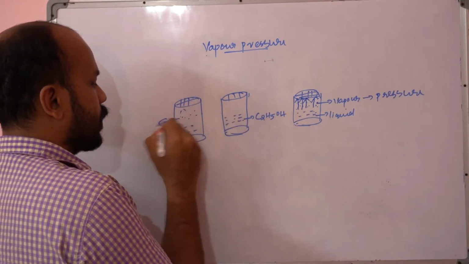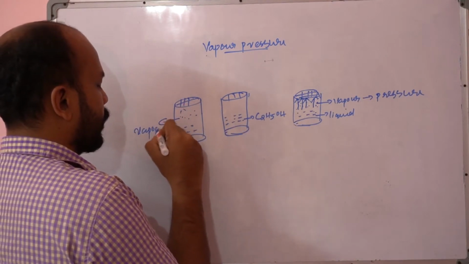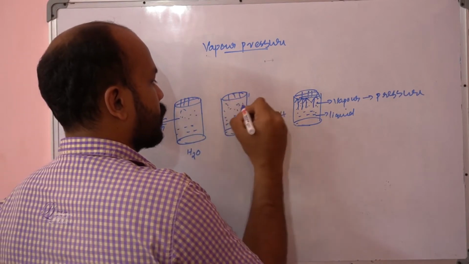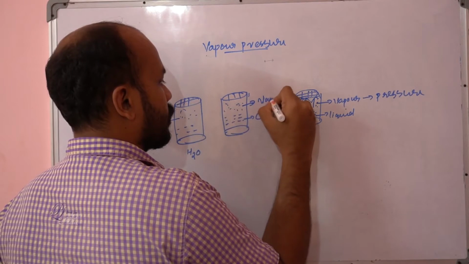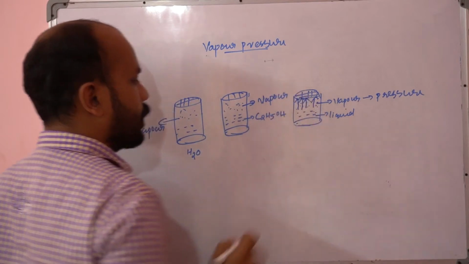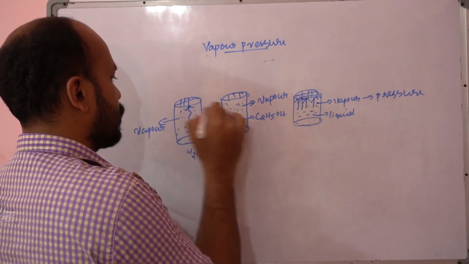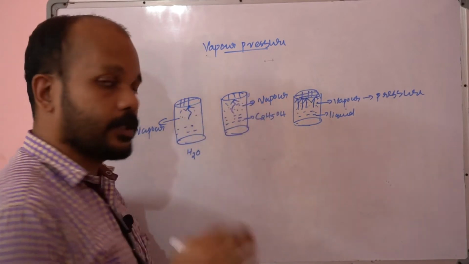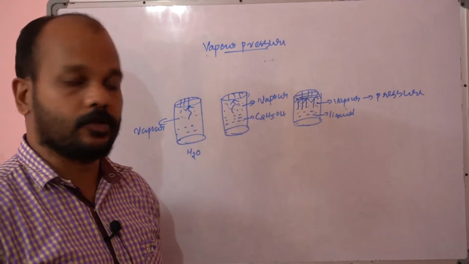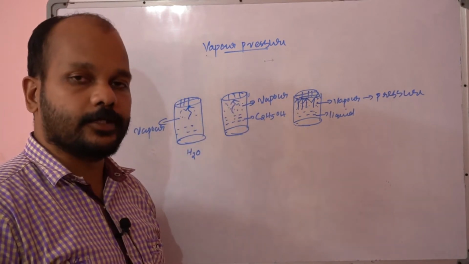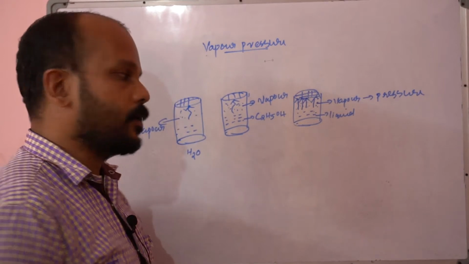Here the vapor will be forming, and here also it is going to vaporize. Both the water vapor as well as the ethanol vapor exert some pressure on the surface of the liquid. The more vapor, the more gas is forming, the more pressure it exerts.